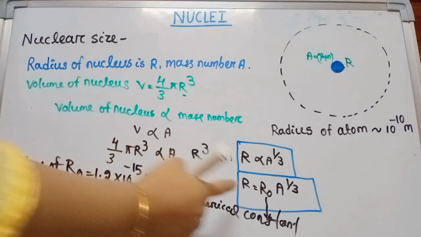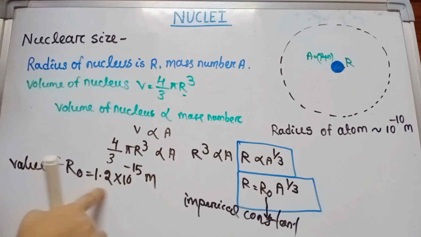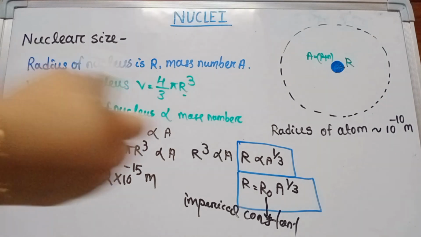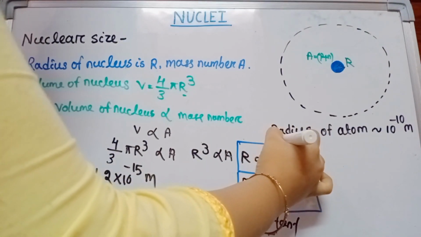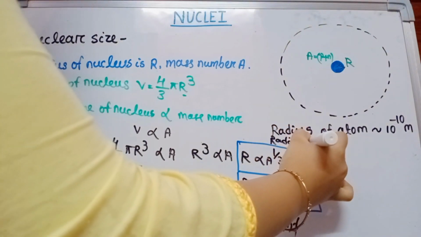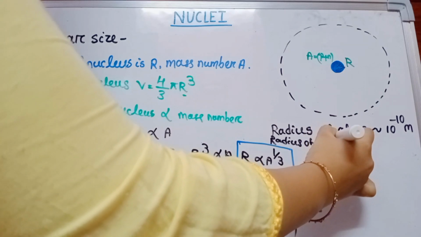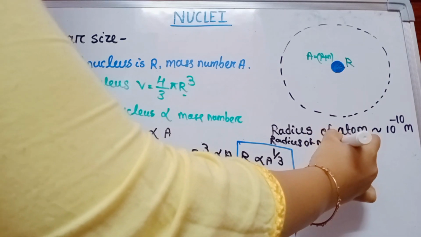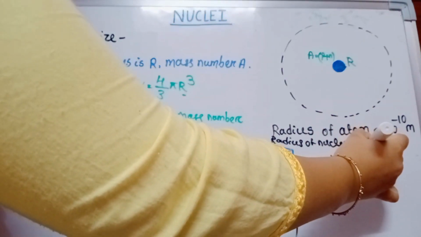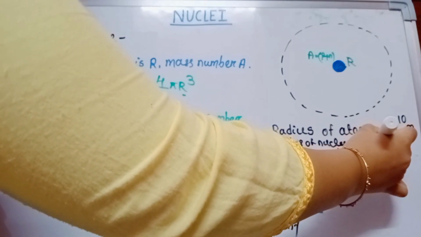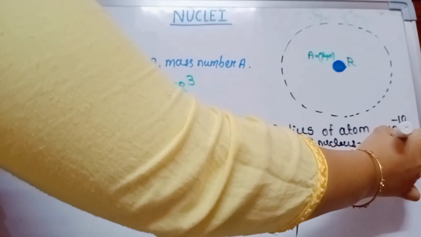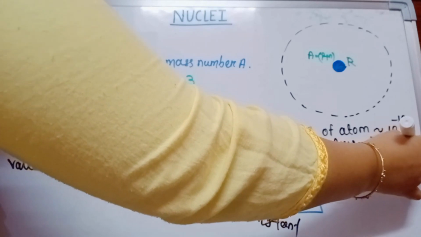As the value of R0 is 1.2 times 10 to the power minus 15 meter, the radius of the nucleus is nearly equal to 10 to the power minus 14 to 10 to the power minus 15 meter.